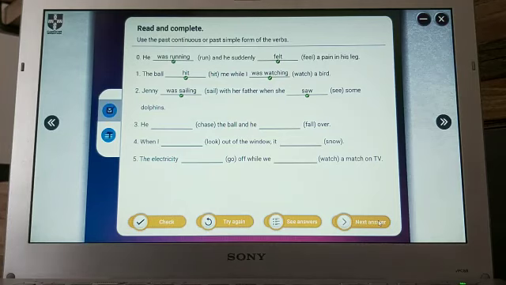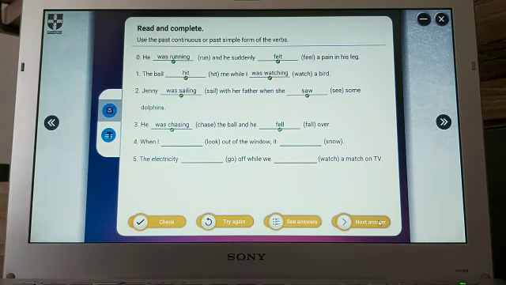And third question. We cannot see when or while here, so we must examine chase and fall as the verbs and their meanings. As you can see from the sentence, chase is the background action. So he was chasing the ball and he fell over. He fell over. The action happened at one moment.